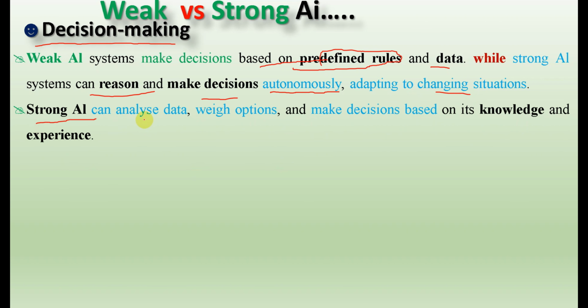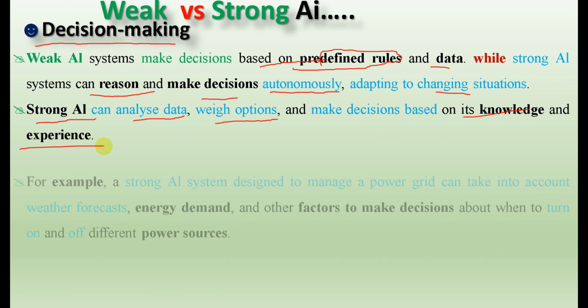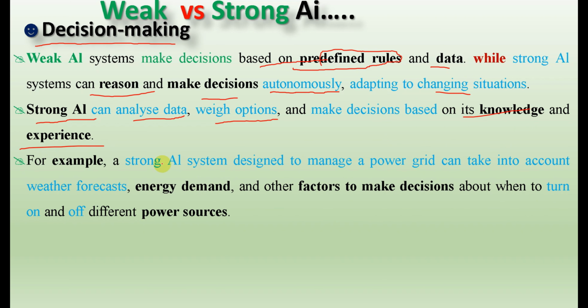A strong AI can analyze data, weigh options, and make decisions based on its knowledge and experience. For example, a strong AI system designed to manage a power grid can take into account weather forecasting, energy demand, and other factors to make a decision.